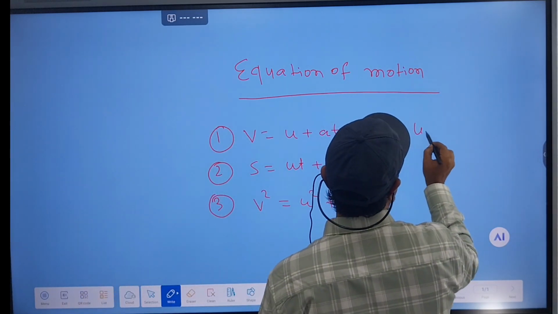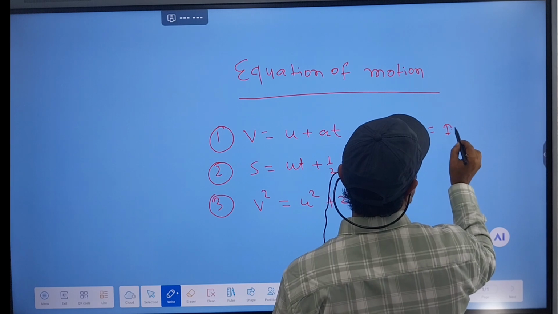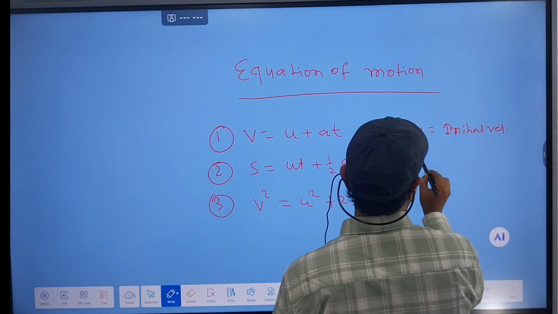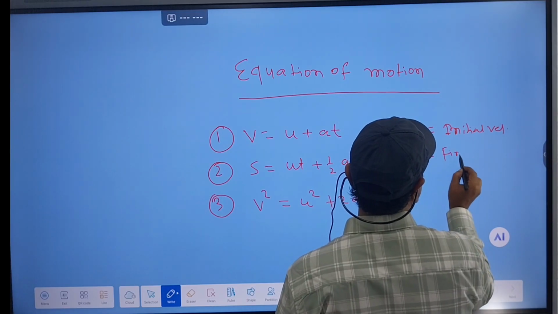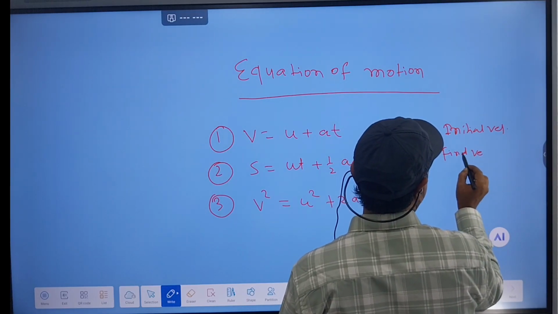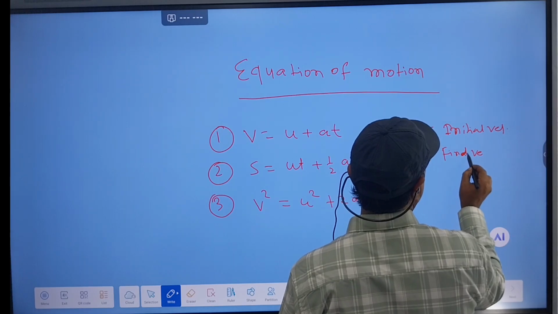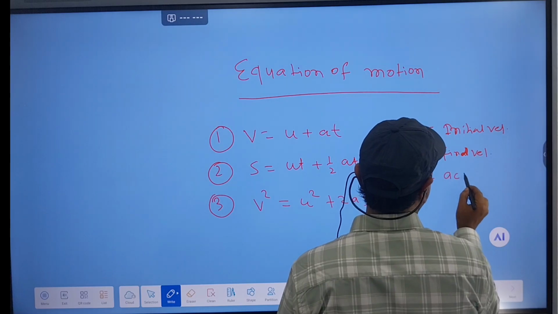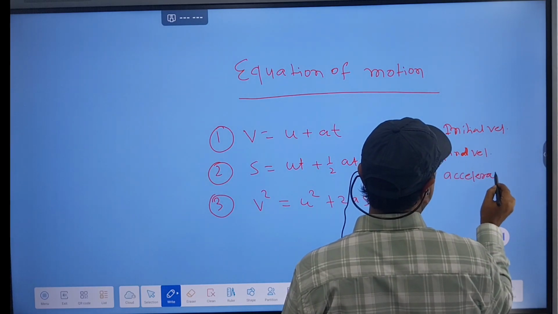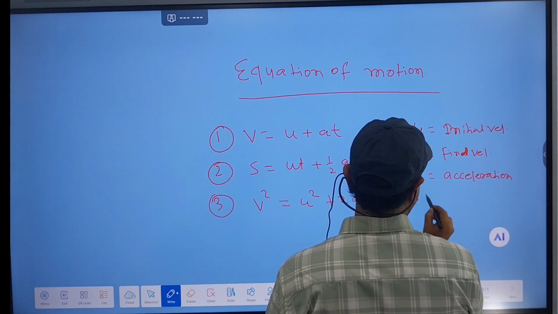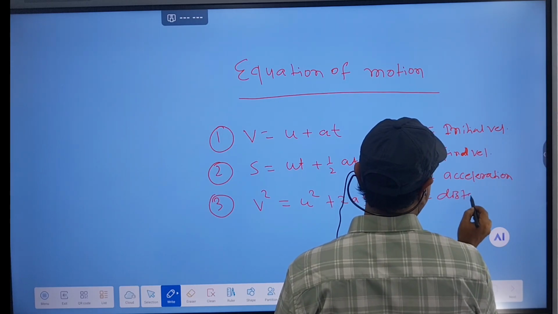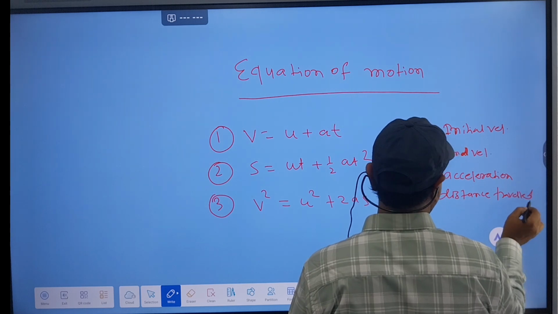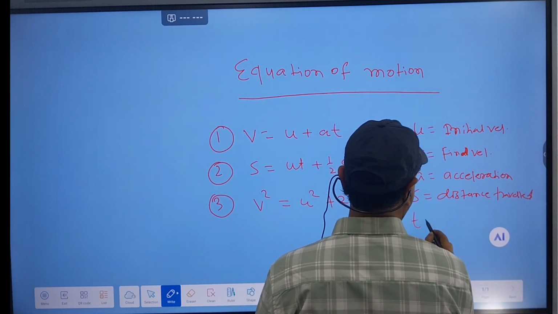Here U equals initial speed or initial velocity, V equals final velocity, A means acceleration, S is the distance traveled, and T is the time taken.